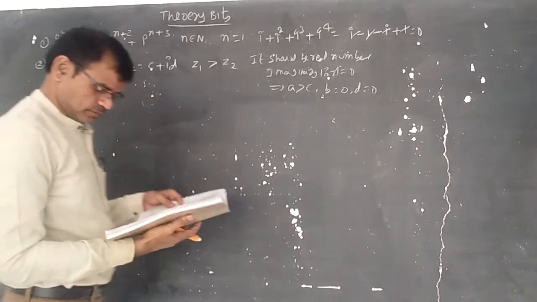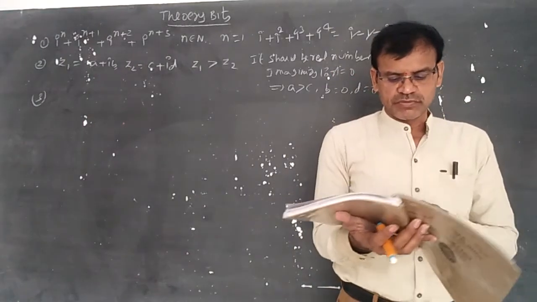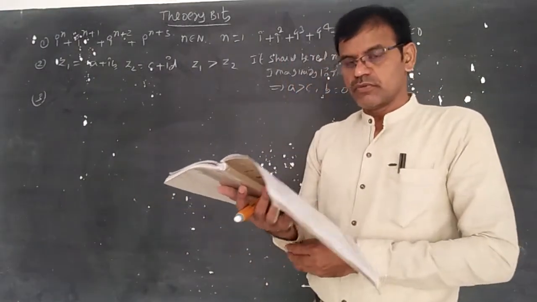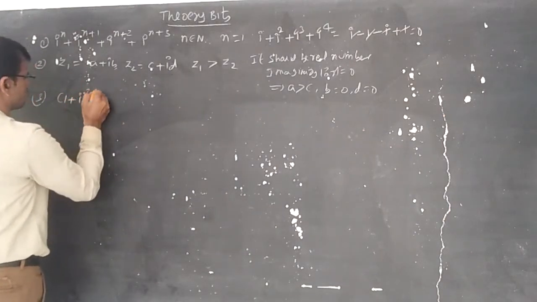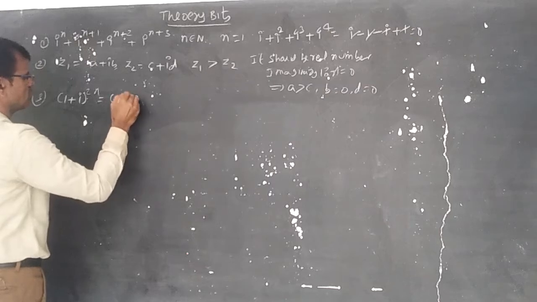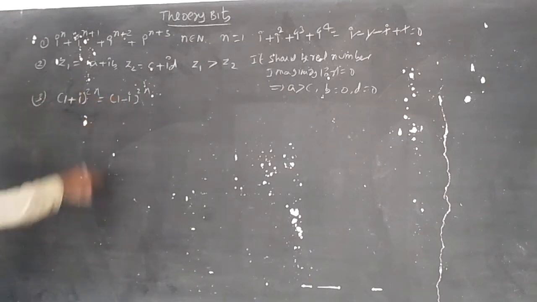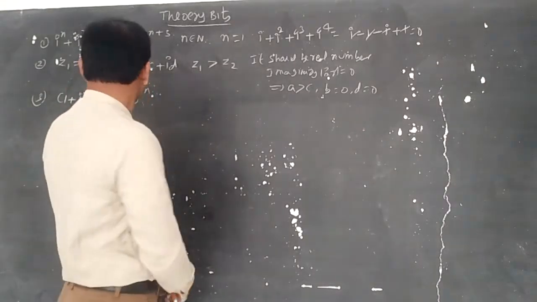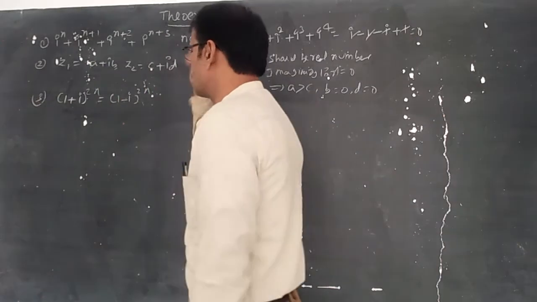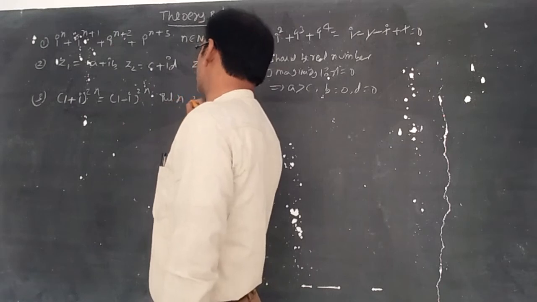Third one: the smallest positive integer n for which (1+i)^(2n) is equal to (1-i)^(2n). I think we have done this one in the intermediate. (1+i)/(1-i) whole power 2n is equal to 1. We have substituted n equal to 4 there, so verifying it with n equal to 2.